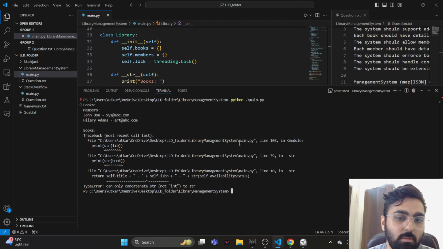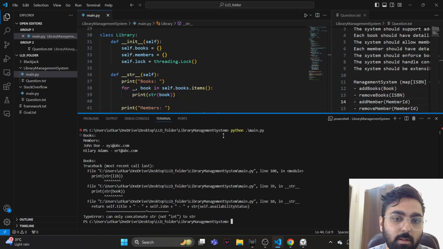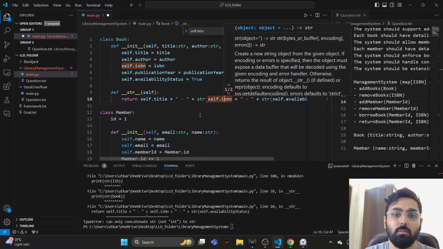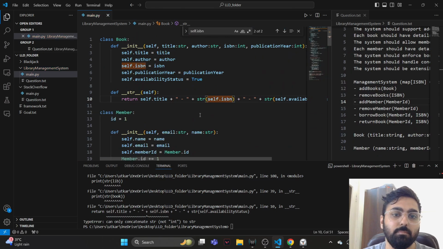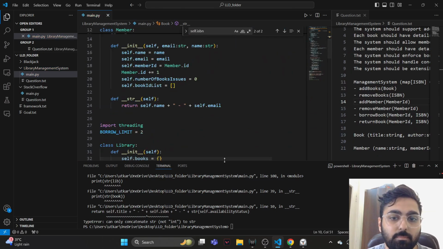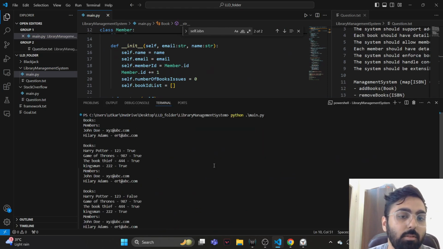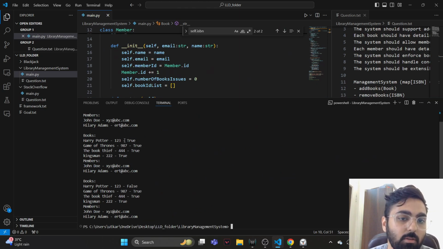Some problem: can only concatenate string, not int. Yeah, ISBN is definitely int. Start ISBN. Let's convert it to a string. Let's try it again. Oh, this time it worked. Okay, so we got 2 members, and then we got a couple of books. All of them are available, and then the Harry Potter got taken, which is nice.